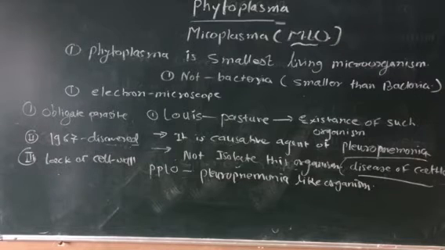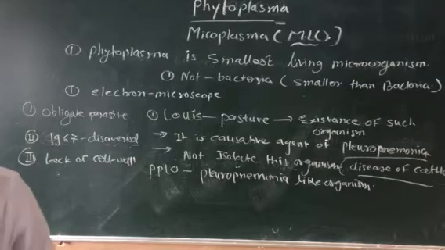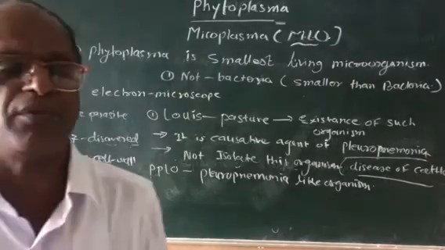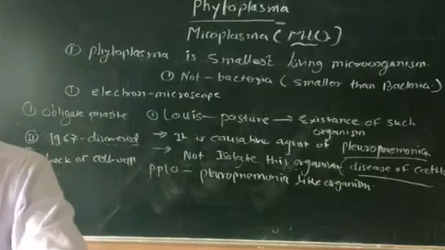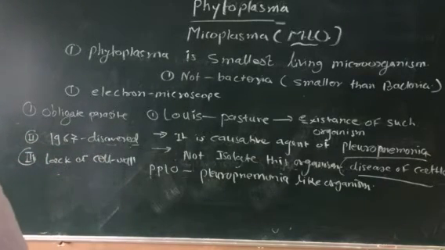The next important characteristic is that if Phytoplasma infect a plant and develop a disease, such diseases are called yellowing diseases. The chlorophyll pigments are actually inhibited by this pathogen, and due to inhibition of chlorophyll pigment, the total growth of the plant may be reduced.